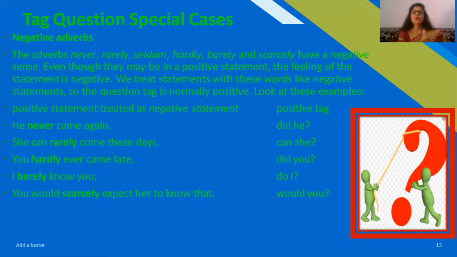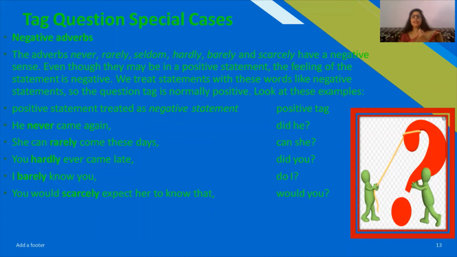If we see these words, they have a negative sense. If they are present in any sentence, then they will give us the negative meaning, even though they may be in a positive statement. The feeling of the statement is always negative, and we treat the statement with these words like a negative statement.